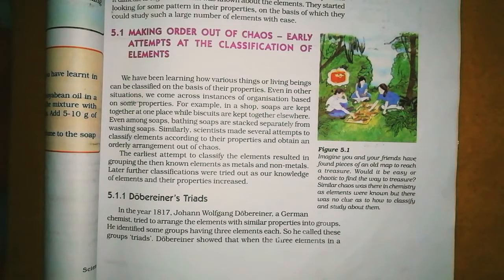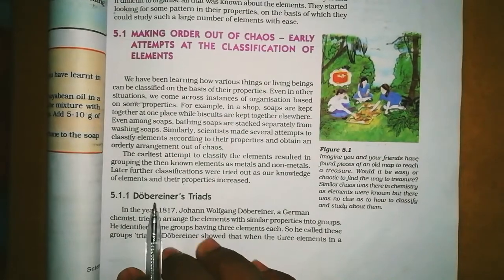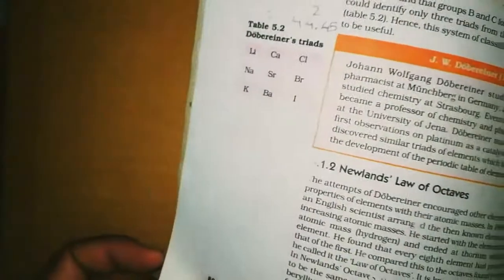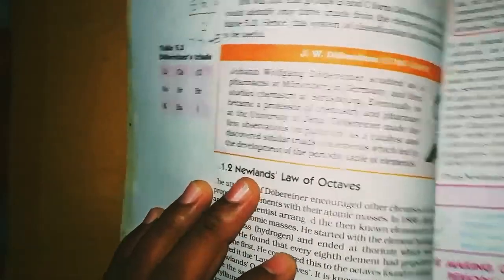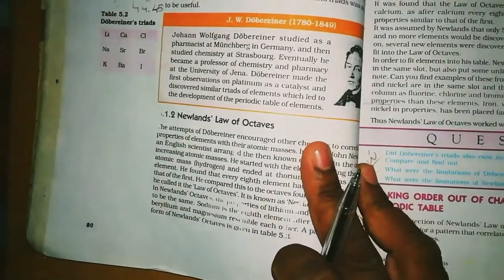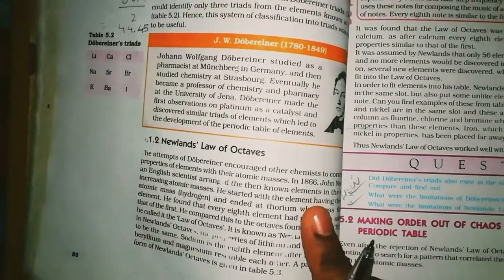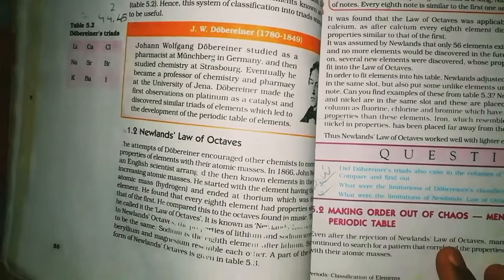In the last classes, we were discussing two triads: one is Doberainer's triads and Newland's law of octaves. We also learned the theory behind the two triads and their limitations, that means the disadvantages of Doberainer's triads and Newland's law of octaves.